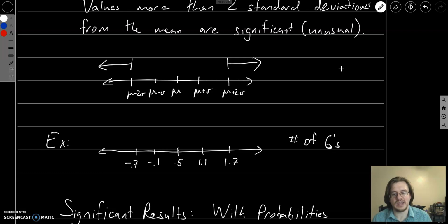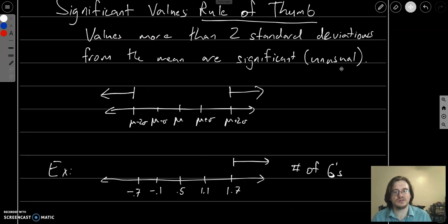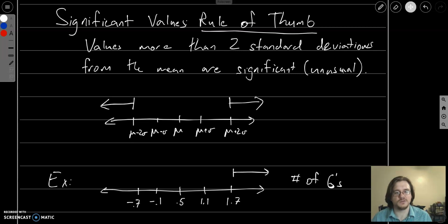Now, we can't get a negative number of 6's. That just doesn't really make sense. But up here, for instance, 1.7, anything beyond 1.7 6's would be considered unusual given this rule of thumb. So for instance, if you rolled 2 6's out of 3, or if you rolled 3 6's out of 3 dice rolls, that would be considered unusual. It's beyond 1.7, so it's beyond 2 standard deviations away from the mean.